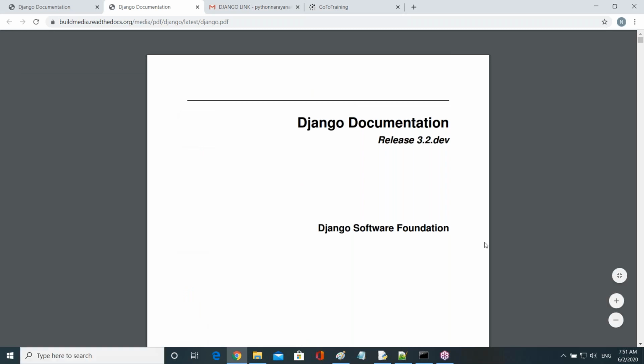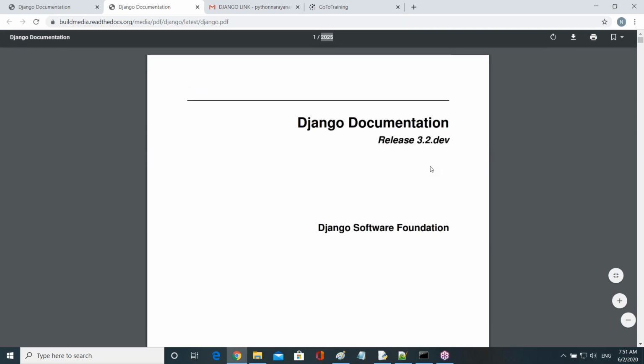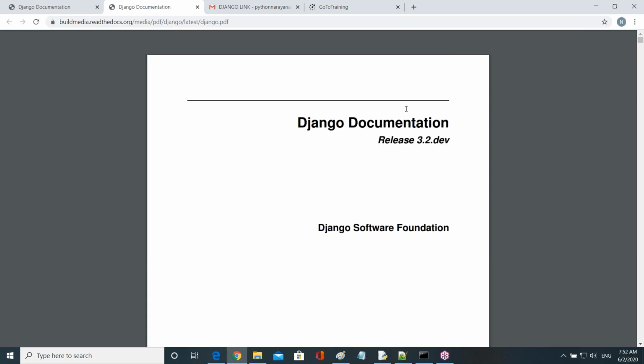Okay. And this documentation was released only yesterday, guys. Just see the date. What's the date here? June 1st, 2020. It's yesterday. It is released with the highest number of pages.